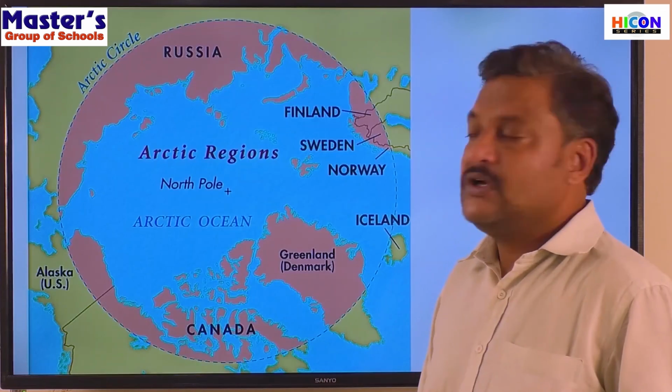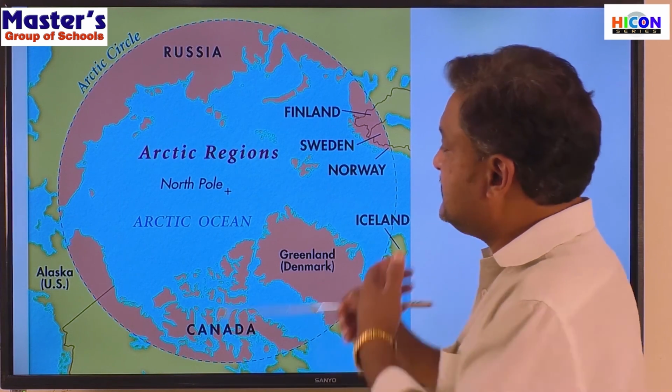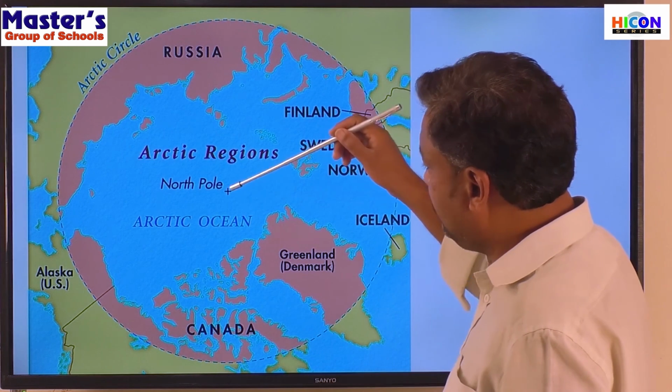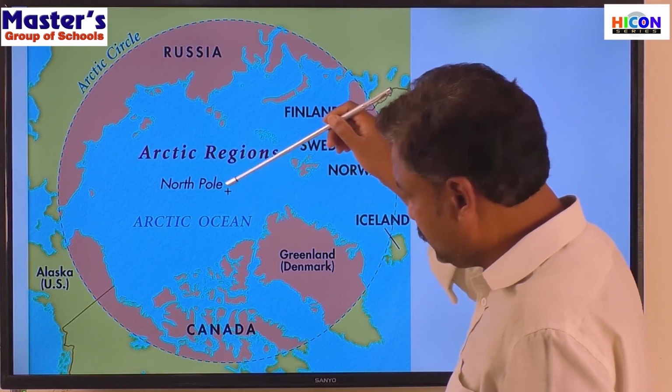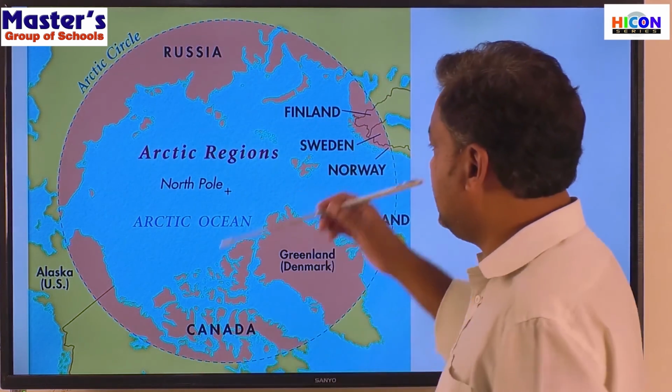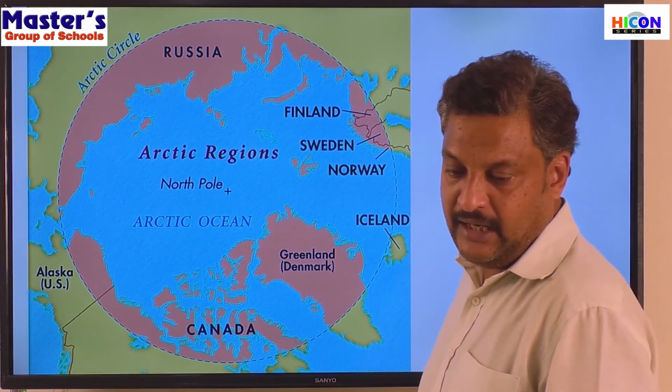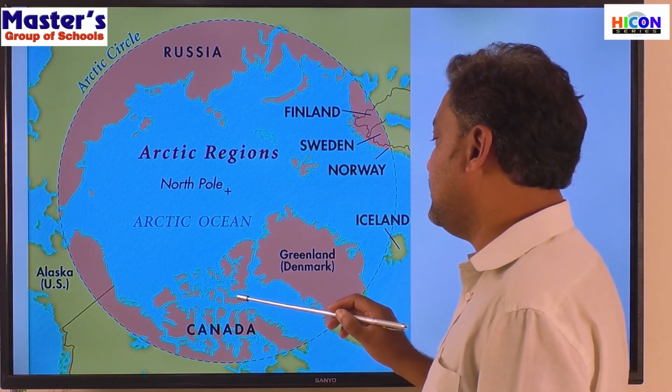Okay. So, this island of Greenland is just 650 kilometers away from the North Pole, right? 650 kilometers away from the North Pole and hardly 16 kilometers from Canada.